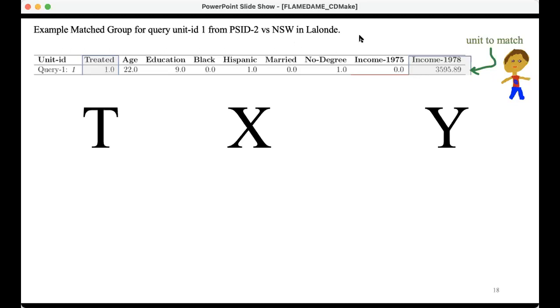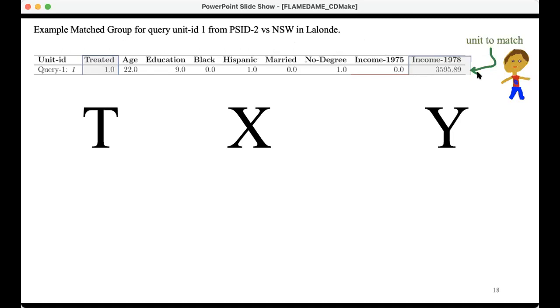This is the most overused data set in all of causal inference. This data set comes from a job training program. Between 1975 and 1978, they trained people for jobs, and then they wanted to see if that job training program increased people's income in 1978.